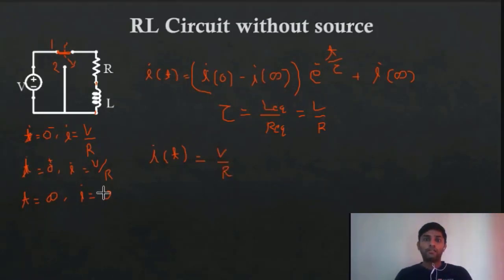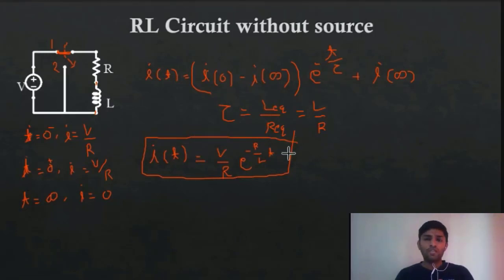And I infinite is 0. So let's put 0 over here. So you will get V by R e raised to minus T by tau, and tau is nothing but L by R. So you will get R by L times T. And I infinite is again 0. So you got this. This is the current. See, we can easily get the result. So it's very simple if you understand the concept.